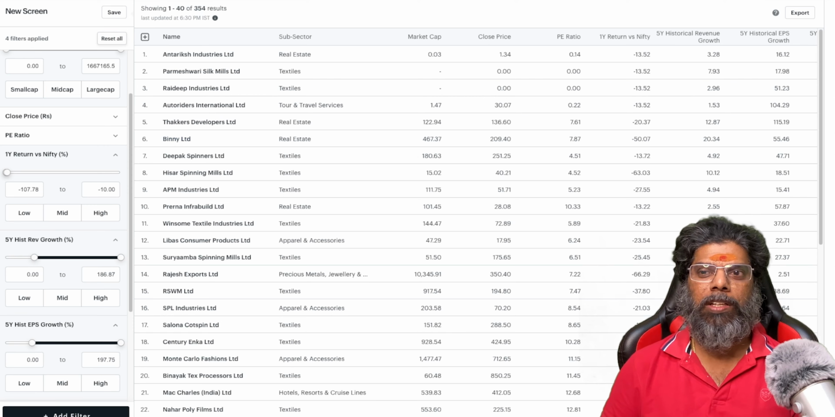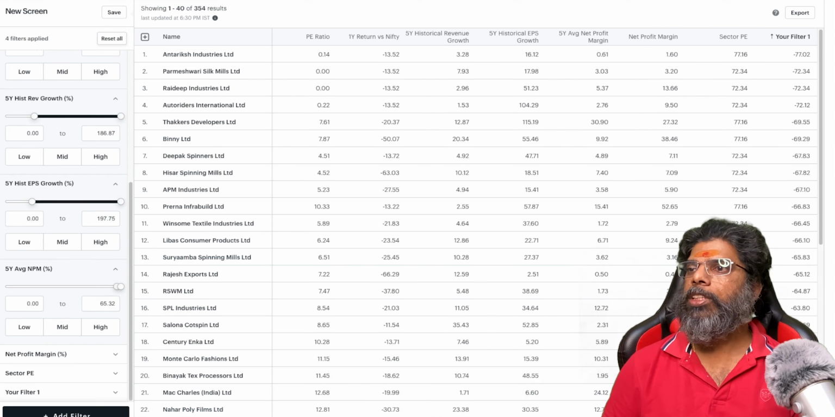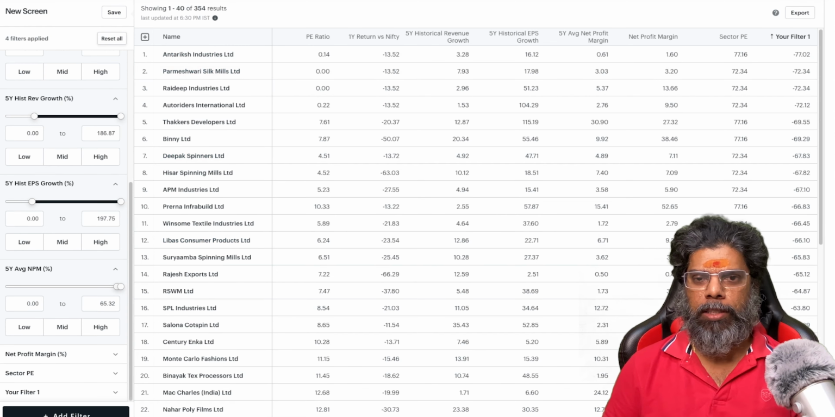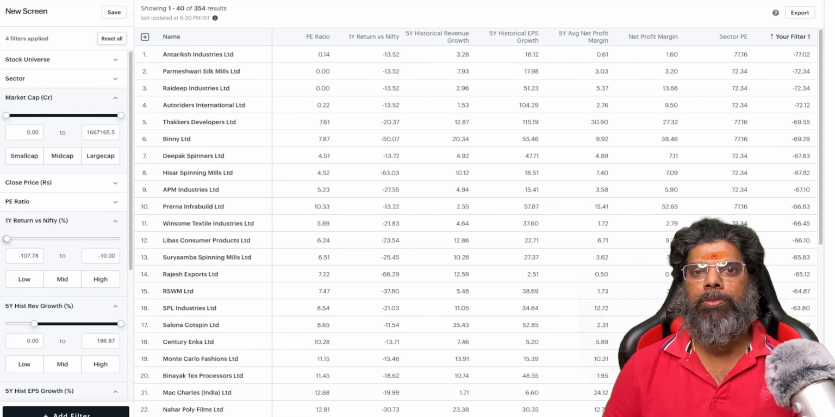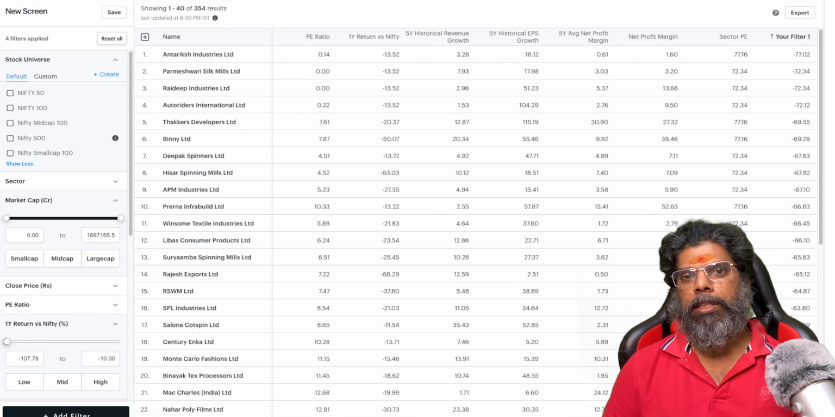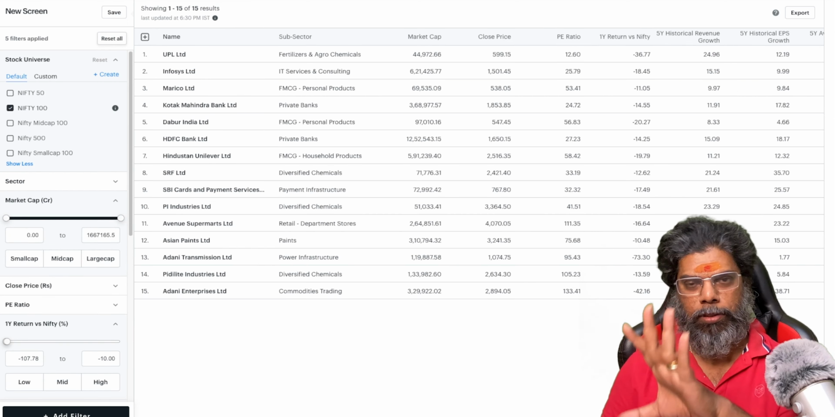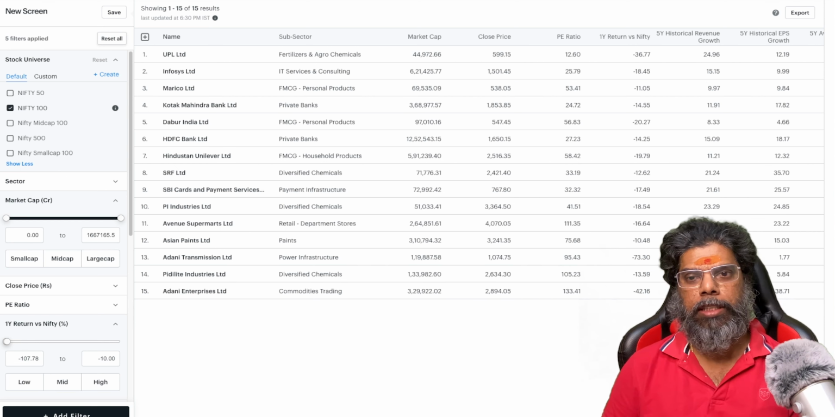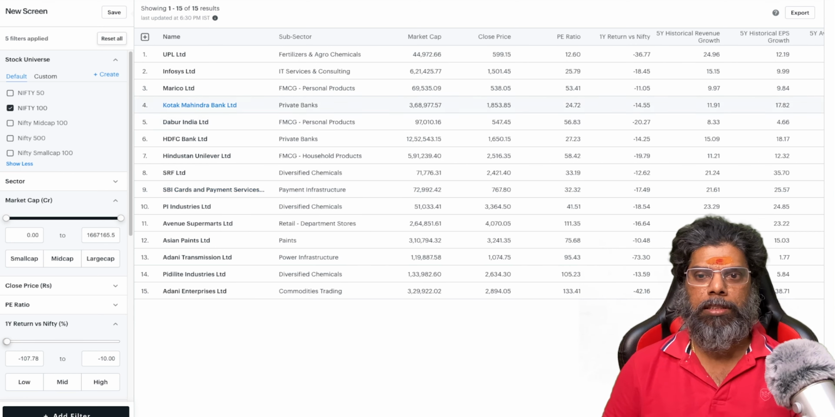Okay, from this we have to find out which one I need to go with. So this is tedious. If you still want to filter, what I would suggest is we can go with your stock universe. Here if you see there are different categories, like you can go with Nifty 100. Within 100 stocks you can filter it out. So you got 15 stocks now. This is the top 100 stocks.